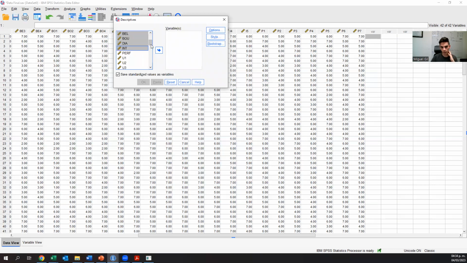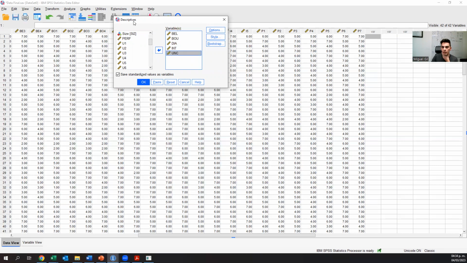In this example, we have 4 independent variables, the 4 X's that we care about, and 1 moderation variable. Our 4 variables are belief systems, boundary systems, diagnostic systems, and interactive systems. And uncertainty is our moderation variable.